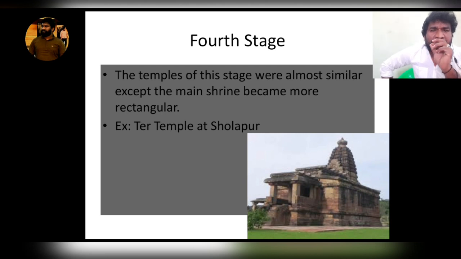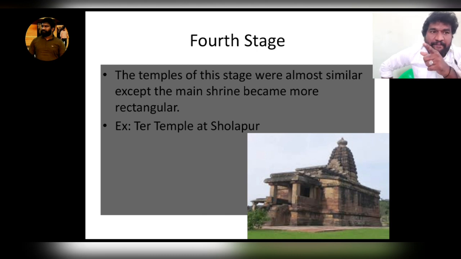Fourth stage. The temples of this stage were almost similar, except the main shrine became more rectangular. Here the third stage is continued: the upraised platform continued, the shikhara continued, but the shape of the temple, if you observe, is rectangular. They introduced the rectangular temple.